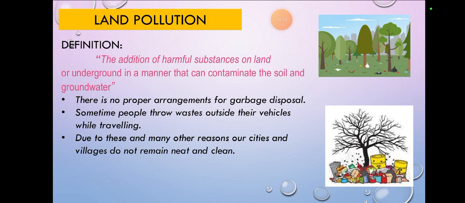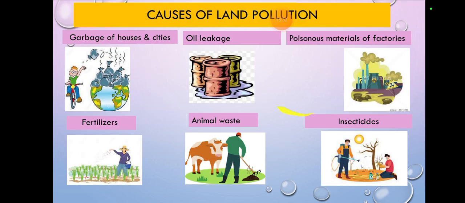Okay, due to these and many other reasons, our cities and villages do not remain neat and clean. You would have known that Japan and China are so clean because they have a proper arrangement. They have a proper place to throw garbage. Even in Japan you would have seen in normal moist places, they are so clean that fish live there. But in Pakistan, these types of arrangements are not present because we just throw the garbage while traveling. So this must be avoided a lot.